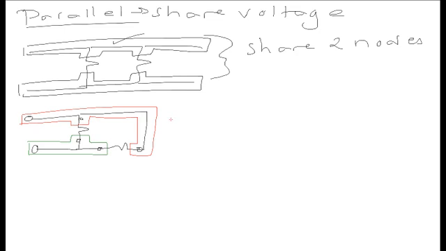So once again, these are in parallel, I beg your pardon. And why? Because they share two nodes. Anytime we have this phenomenon going on, we can guarantee that our resistors are in parallel.